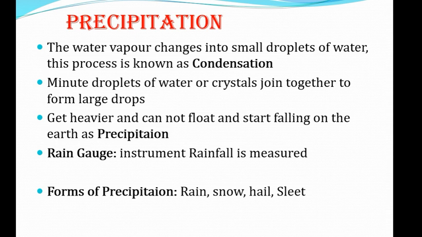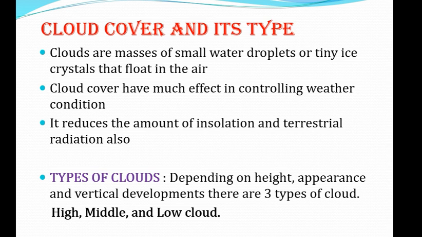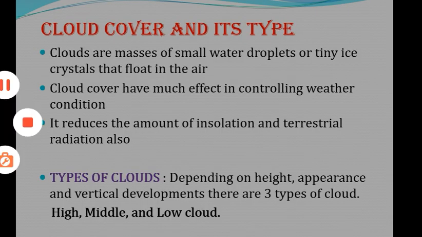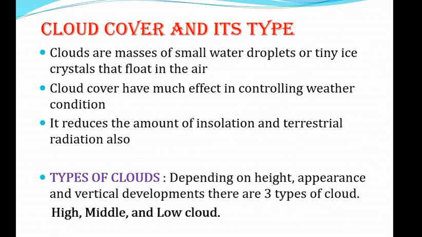We have the precipitation. From the precipitation, we will directly discuss the cloud cover, because if there is some cloud cover, then the chances of precipitation will be there. So what is cloud cover and what are clouds? Clouds are masses of small water droplets or very tiny ice crystals that float in the air. Cloud cover has much effect in controlling the weather condition of a given area or region, because it reduces the amount of insolation, and also the terrestrial radiation.